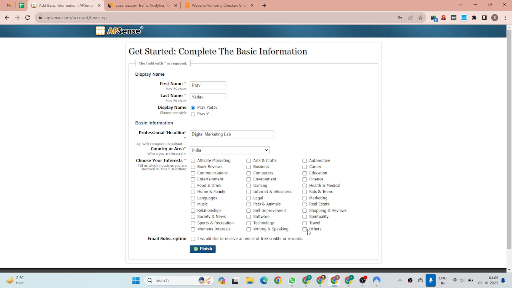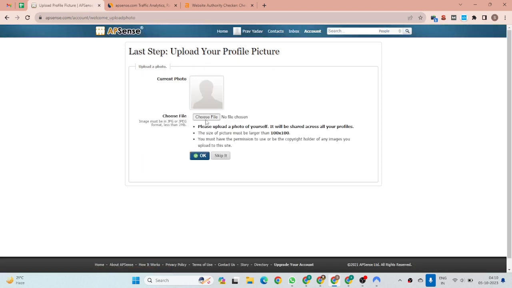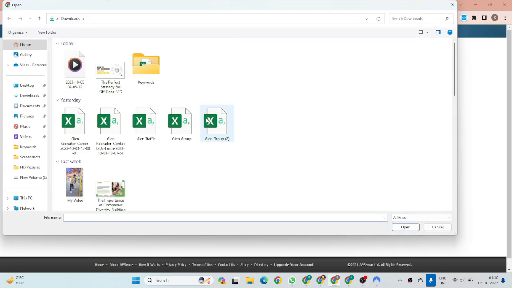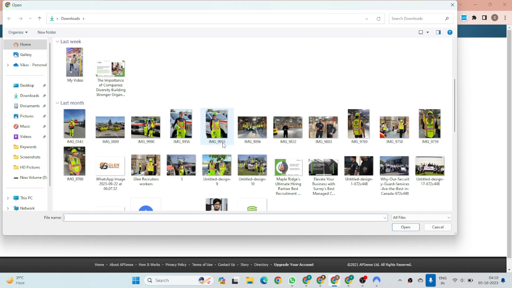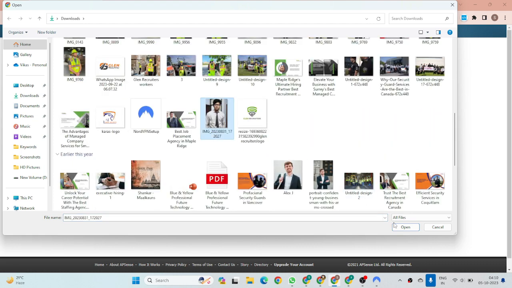Then which kind of services we are providing: business, art, communications, language relations, subscribers, software, self-improvement, computer, internet and businesses. Now we click the finish button, and then update a profile image.